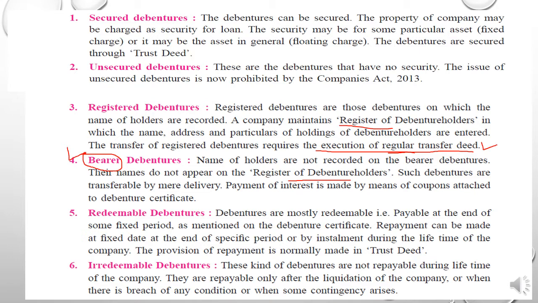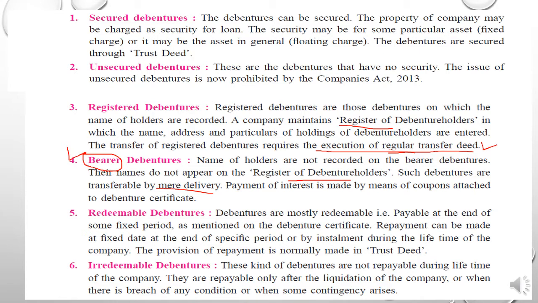Such debentures are transferable by mere delivery, and the benefit of this debenture is that they don't have to follow the regular transfer deed, regular rules and regulations of the transfer deed. This means the debenture can be transferred only by handing it over to another party. If the debenture certificate is handed over by Mr. A to Mr. B, then Mr. B will be the debenture holder without any restriction and without following any rules and regulations.